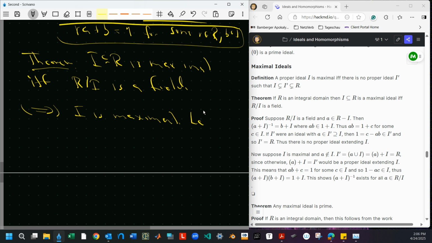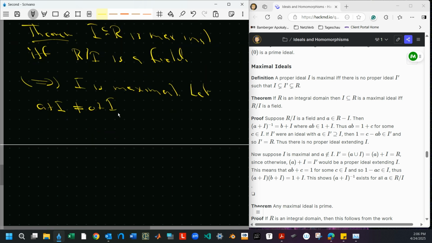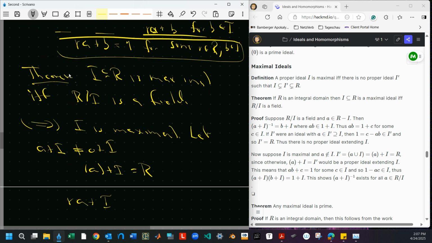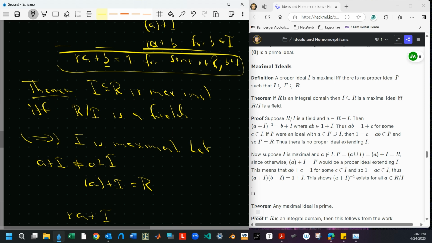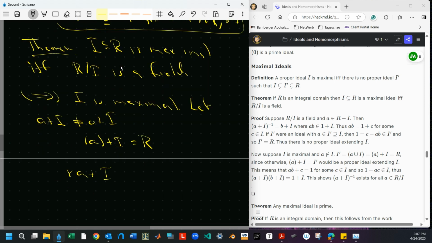All right, let A plus I not equal to 0, so A is not in I. Then what we know, just as I mentioned above, is that this A plus I must be all of R. So in particular, we could get that RA plus I, right? Up here I said that I can get 1 as RA plus B. So RA plus I is definitely going to give me 1 by taking some elements of I, and then I could just say plus I.